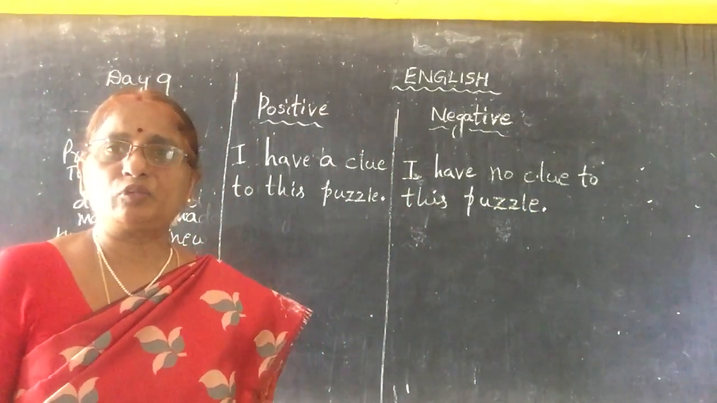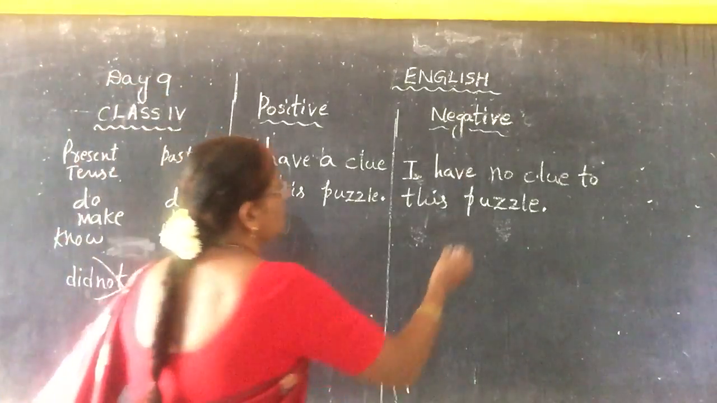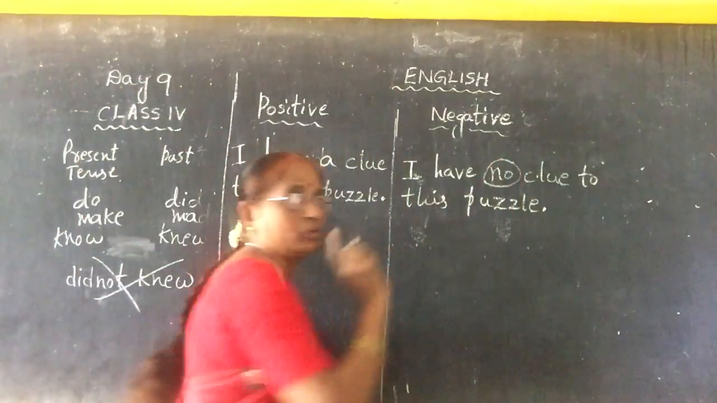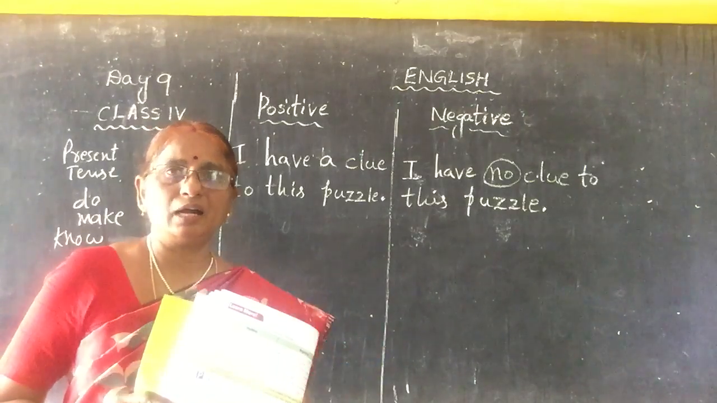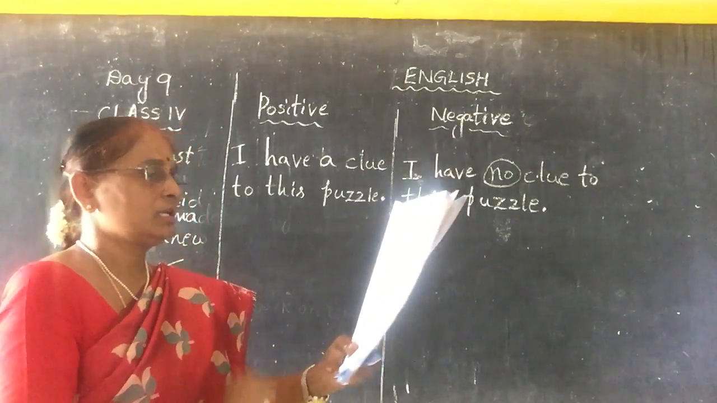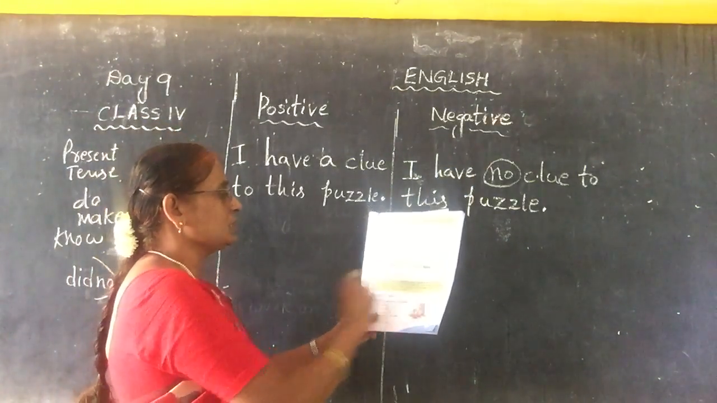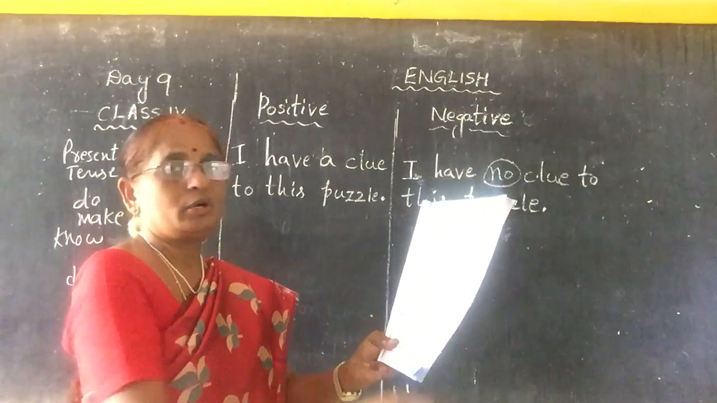Which type of negative form have we used in this sentence? No, children, observe very carefully. In the previous examples we used not, do not, did not, does not. But here we have used no. See here, I have a clue to this puzzle. I have no clue to this puzzle.